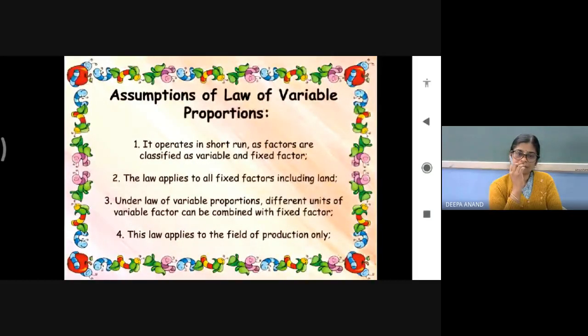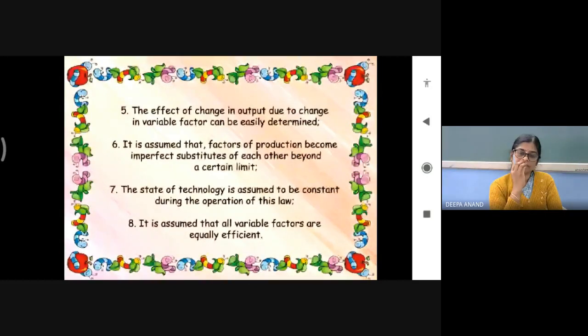Now, some assumptions of law of variable proportion. First, it operates in the short run, as factors are classified as variable and fixed factors. Second, the law applies to all fixed factors, including land. Third, under the law of variable proportion, different units of variable factors can be combined with a fixed factor. Fourth, this law applies to the field of production only. Fifth, the effect of change in output due to change in variable factors can be easily determined. Sixth, it is assumed that factors of production become imperfect substitutes of each other beyond a certain limit. Seventh, the state of technology is assumed to be constant during the operation of this law. Eighth, it is assumed that all variable factors are equally efficient.